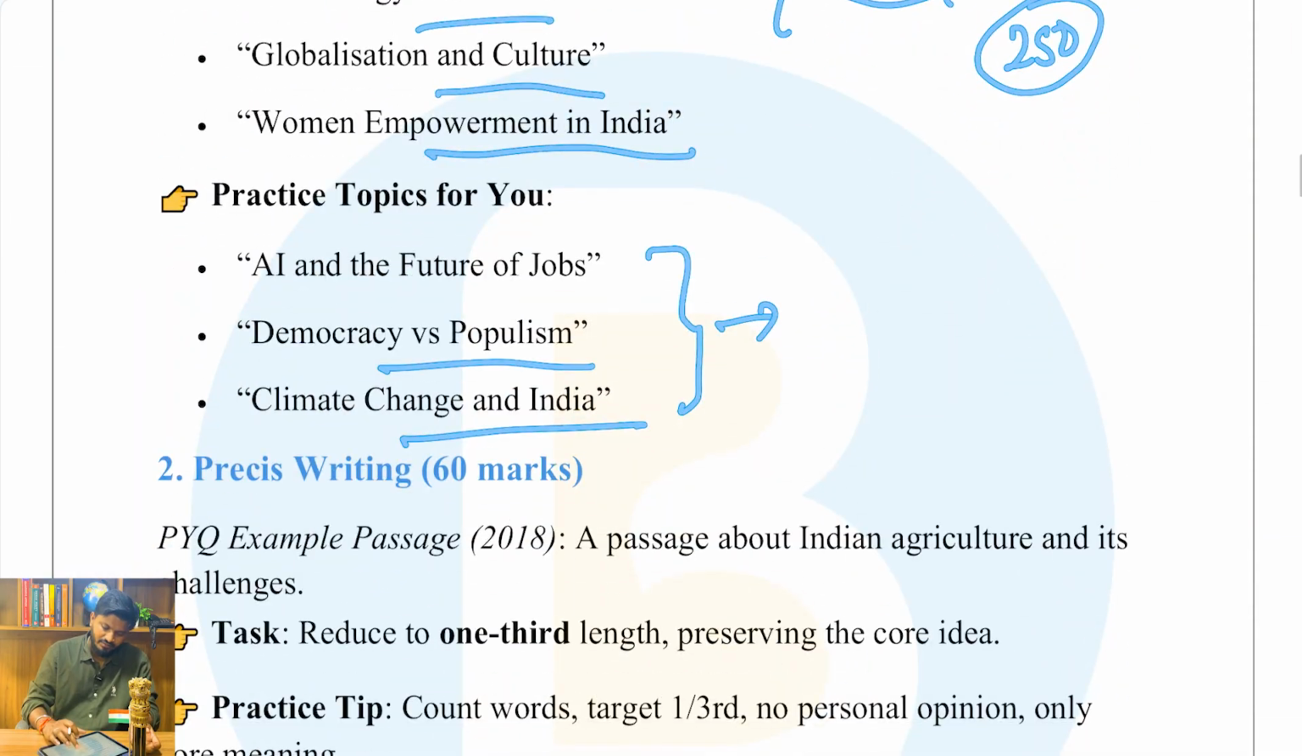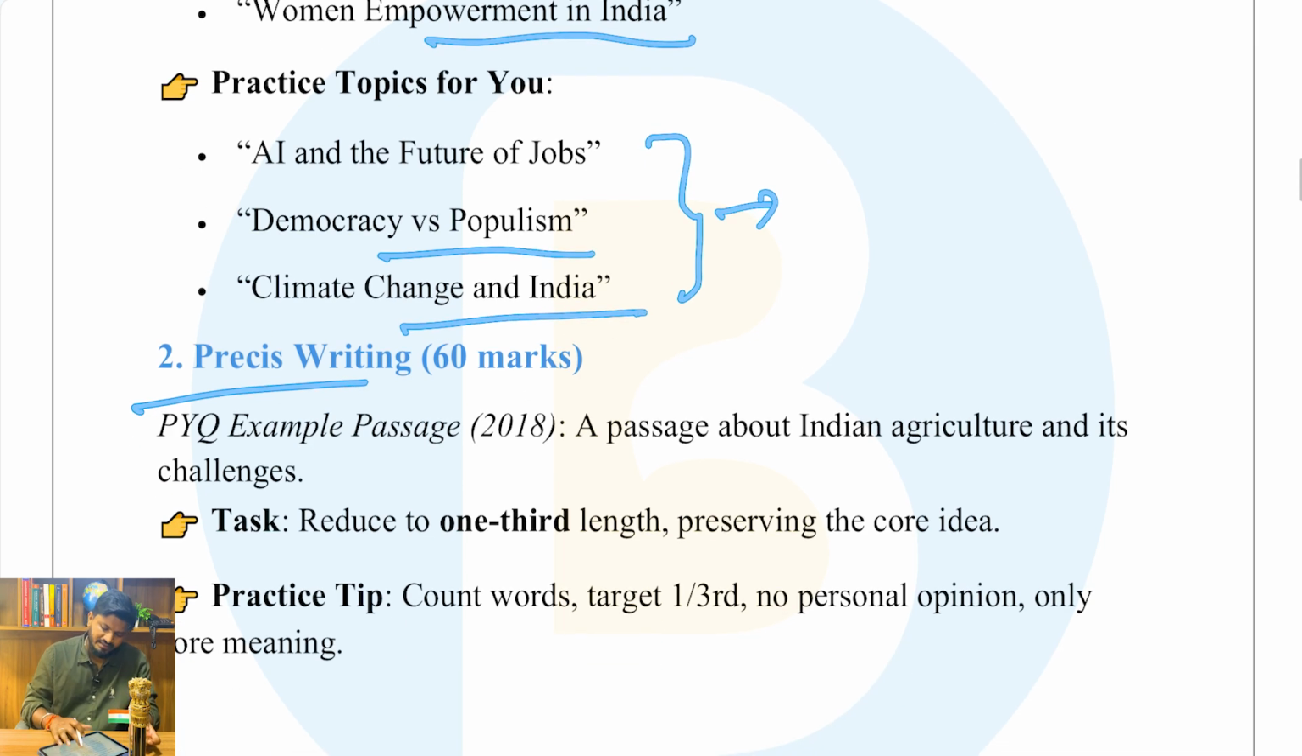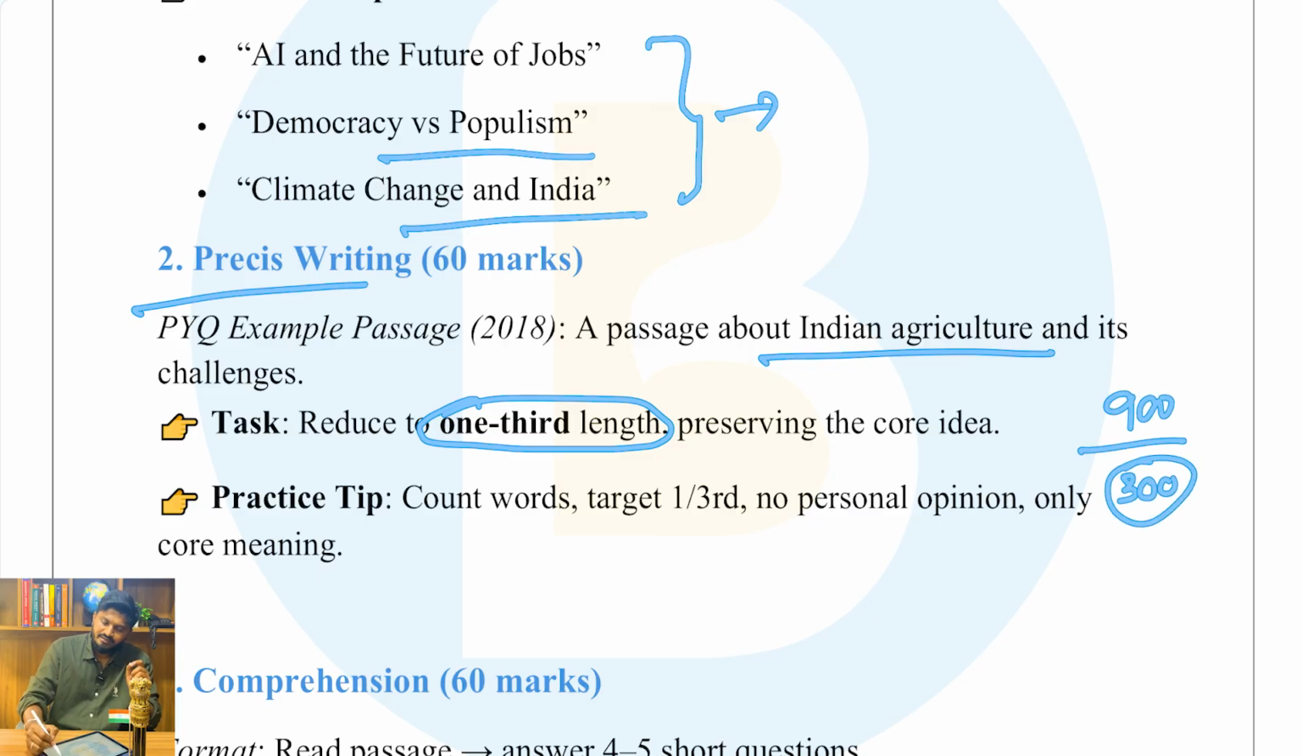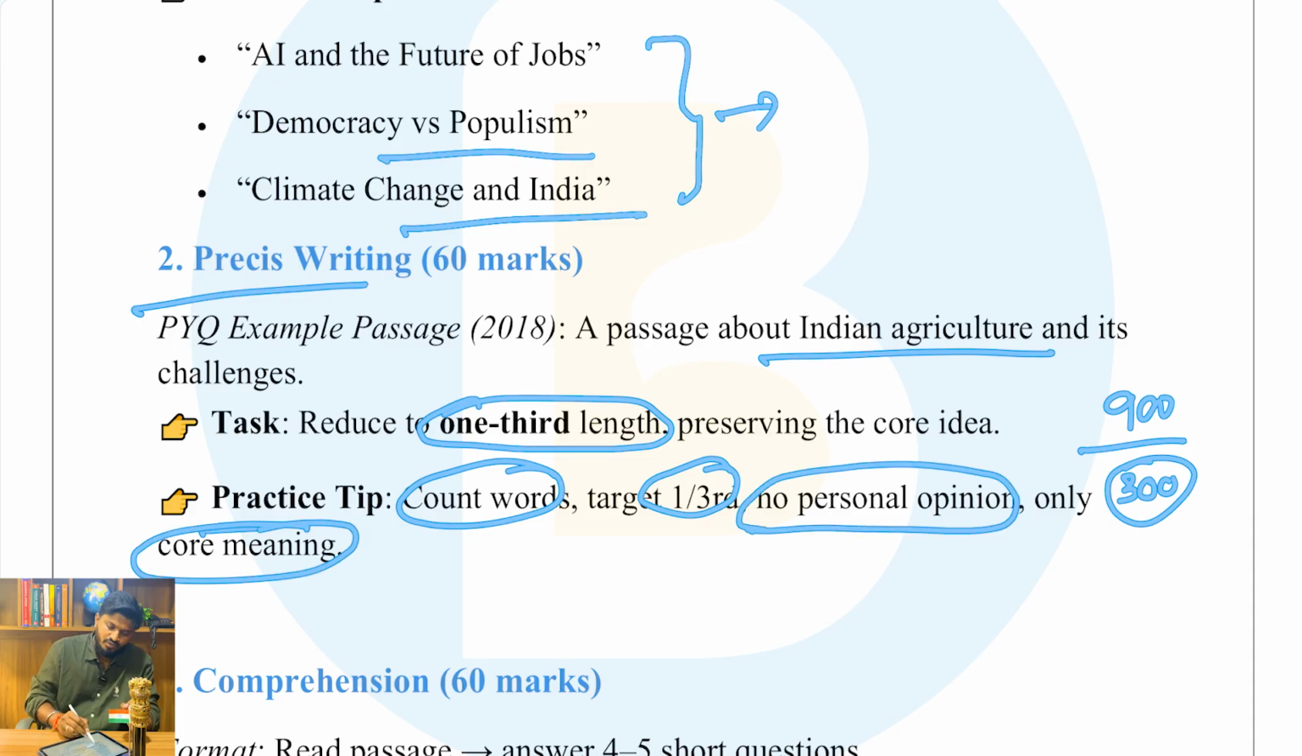Now going to the second one, the second part will be precis writing, which will carry 60 marks. Very easy, you will be able to score almost full marks here. For example, there was a passage about Indian agriculture and its challenges. The task is to reduce it to one third of its length. Meaning, if there are 900 words in the passage, you have to write it in 300 words. The key thing to remember here is to count words and target one third of it. No need for personal opinions, only the core meaning.